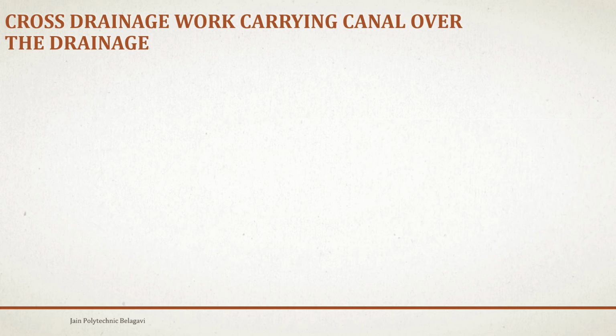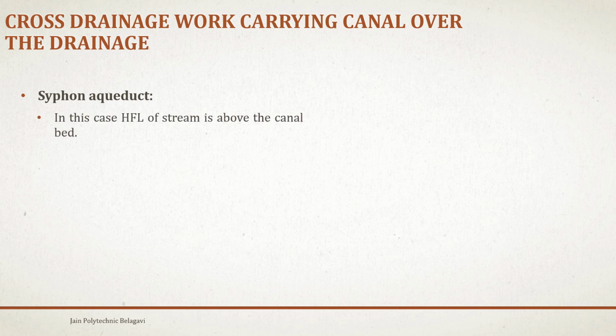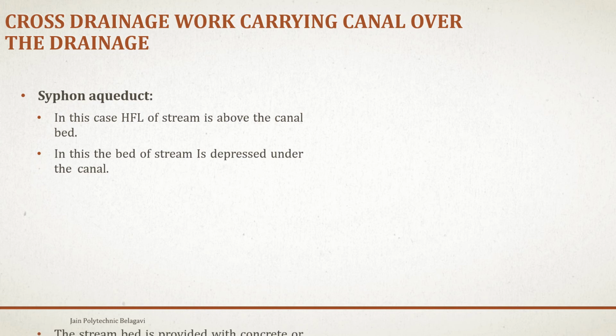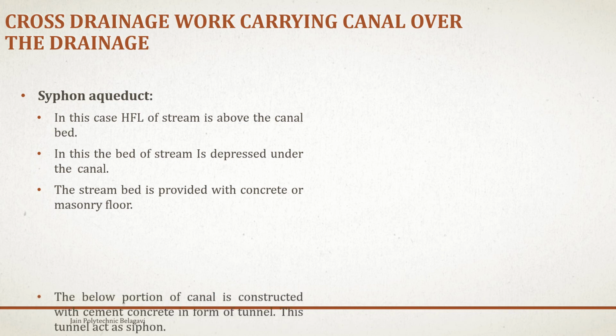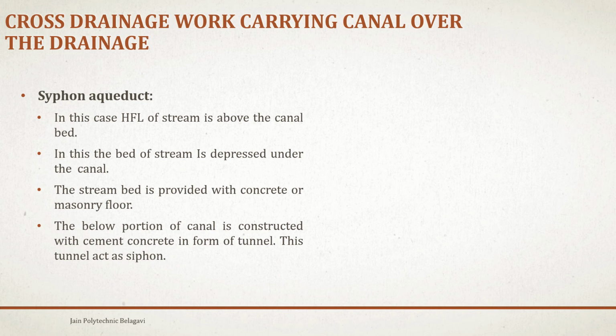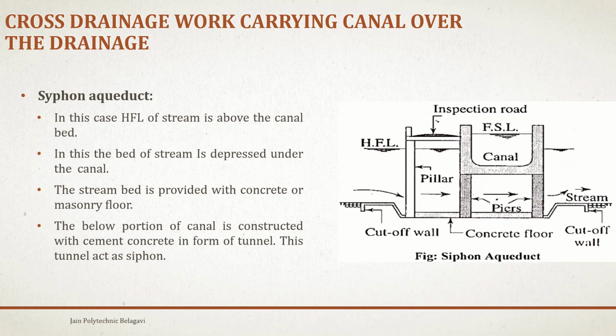Next, the cross drainage work, again the canal is being passed over the drainage. It is a siphon aqueduct. In this case, the high flood level of the stream is above the canal. In this, the bed of the stream is depressed under the canal. The stream bed is provided with a concrete or masonry floor. The below portion of the canal is constructed with cement concrete in the form of a tunnel. This tunnel acts as a siphon.